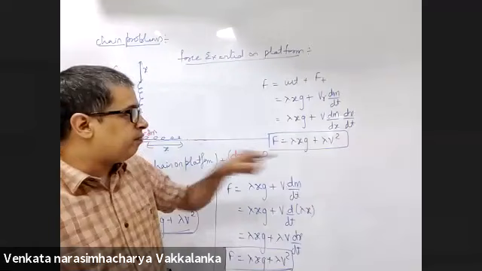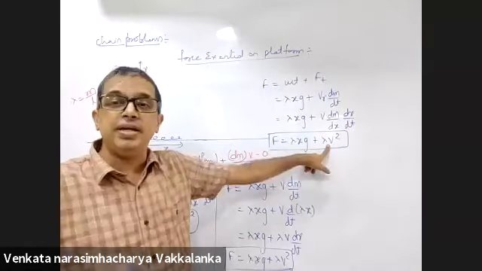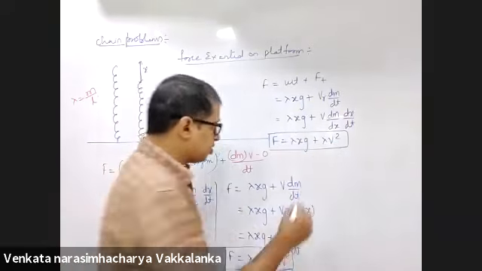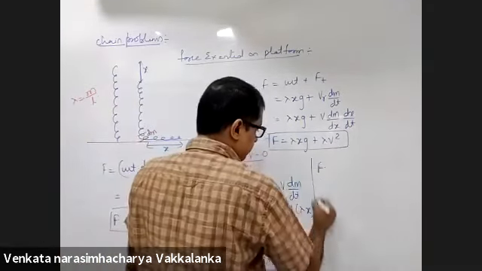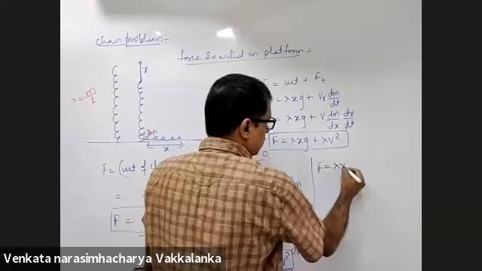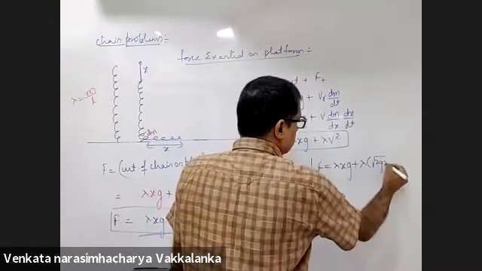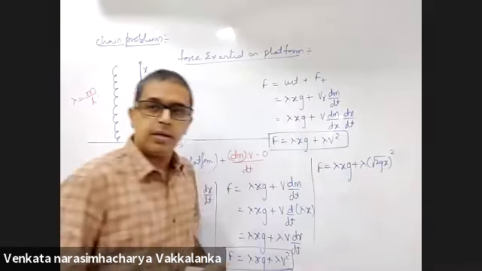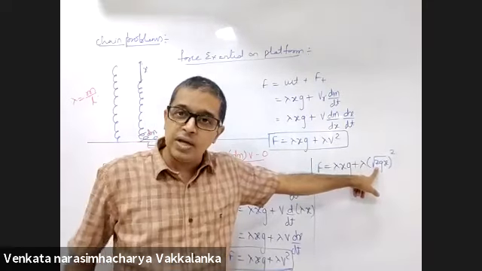Incidentally, this should be further simplified, and the result will be interesting. This velocity, now all three are the same. Now have a look at it. Fa is lambda x into g plus lambda of 2gx whole square. What did you substitute velocity as? The chain is freely falling.